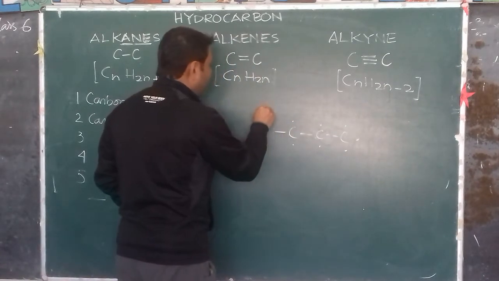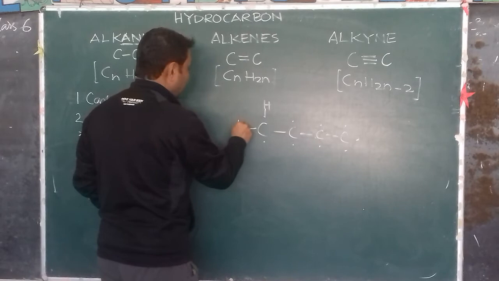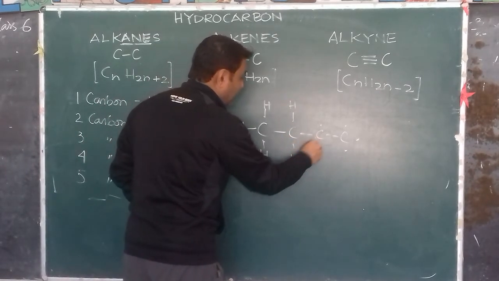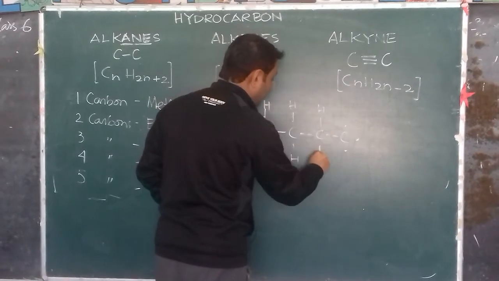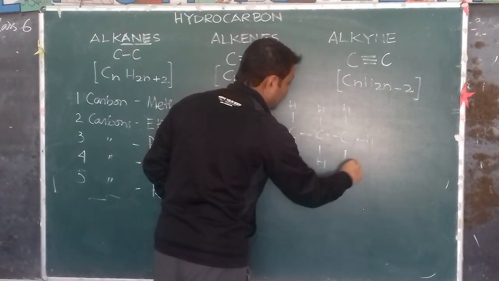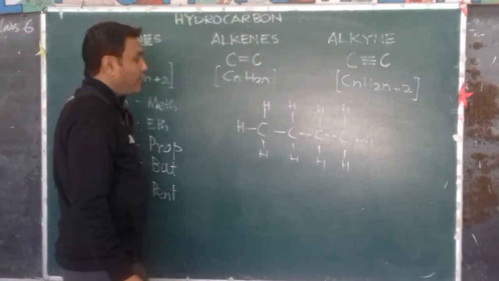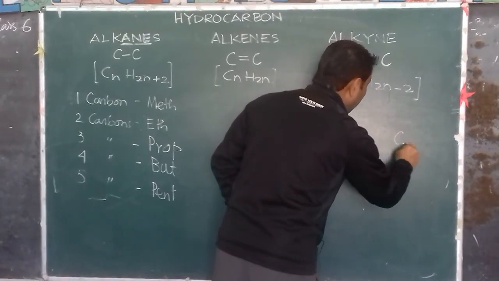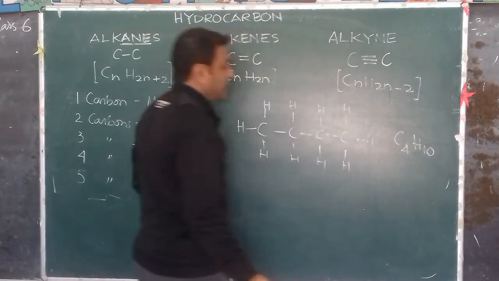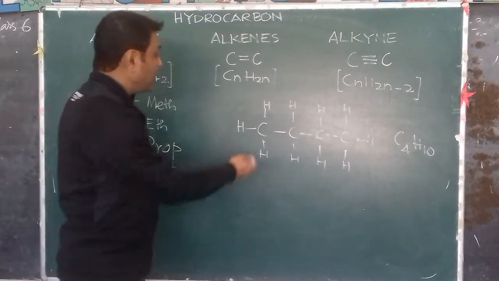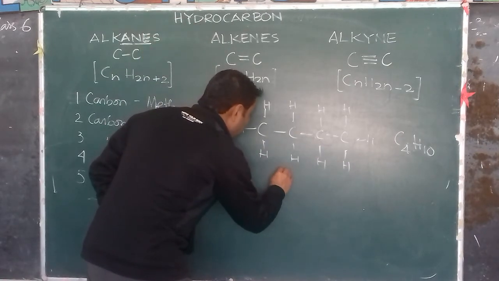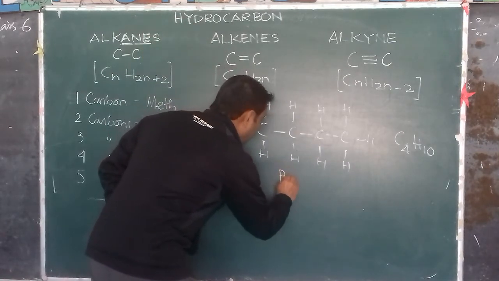So therefore, hydrogens come in: 3 on the first carbon, 2 hydrogens on this carbon, 2 on this also, and 3 on the last. So the molecular formula is C4H10. This is the structural formula. So this is butane.